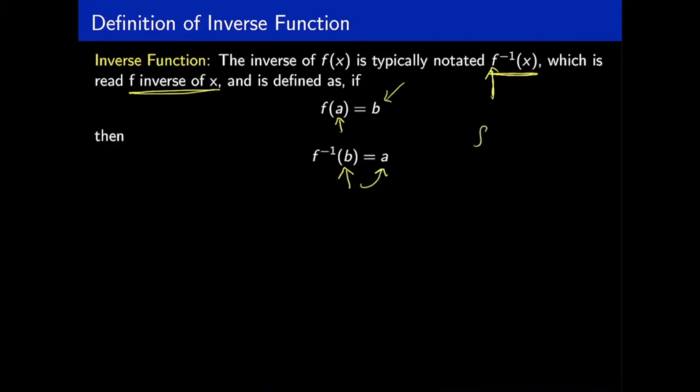For example, if a function at 2 gives a value 10, or like a real world problem, if you produce two quantity, this is a quantity and this is a cost.